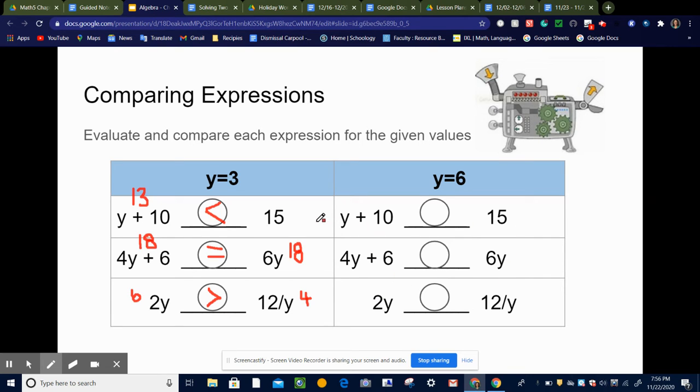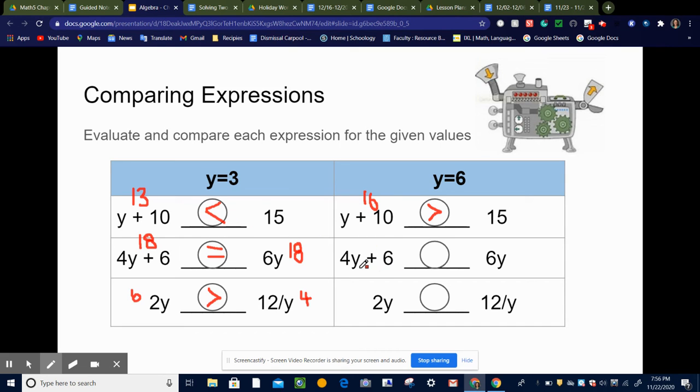Okay, so over here we have the same thing, except this time y is equal to 6. So let's see if that changes our greater than, less than, or equal to. So this time I'm going to substitute in 6 for y. So that would be 6 plus 10, just 16. So which is bigger, 16 or 15? Yep, 16 is bigger. So I'm going to draw our greater than sign like that. So notice when y equals 6, it gives us a different result than when y equals 3.